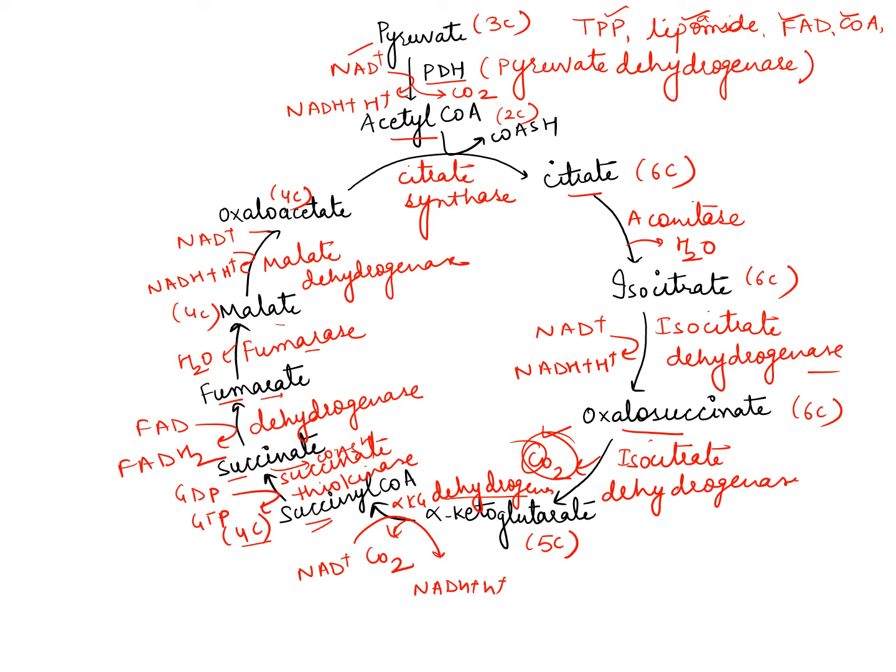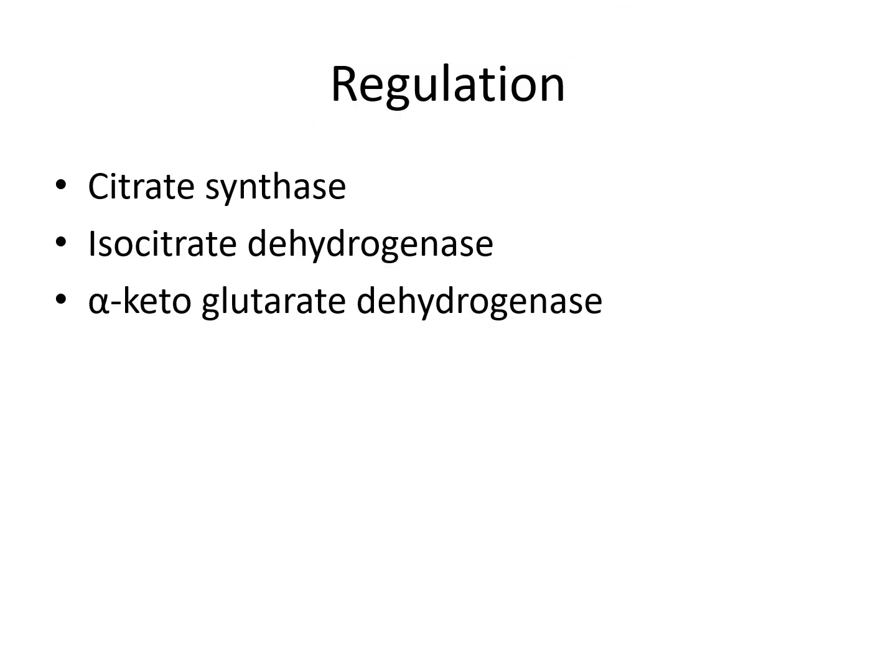It is a cycle because it starts with oxaloacetate and ends with oxaloacetate only. Now the regulation. In this cycle, there are three steps in which the TCA cycle can be regulated. These three enzymes are citrate synthase, the first step where oxaloacetate condenses with acetyl coenzyme A in presence of citrate synthase and forms citrate, then isocitrate dehydrogenase and then alpha ketoglutarate dehydrogenase. These are the three steps which are the regulatory steps in the TCA cycle. So this is about the TCA cycle.